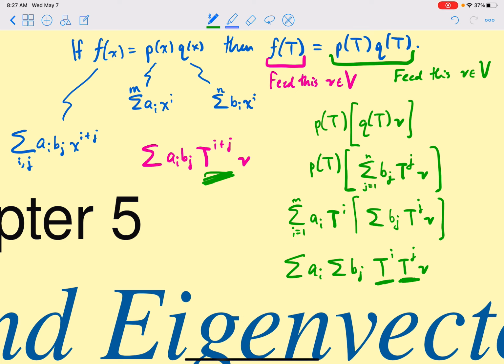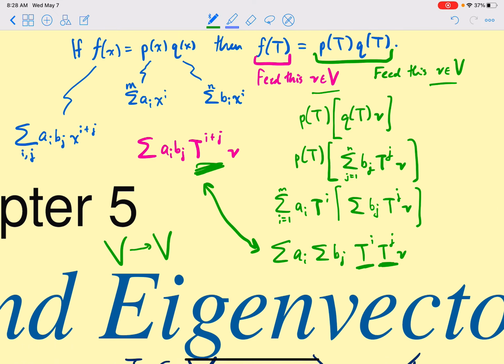But if you do t j times and then do it i times, guess what you get? t i plus j times. Okay? And so these are equal. These two operators up here in this equal sign do the exact same thing to every input, little v. That means that they're equal as maps, as operators from v to v.